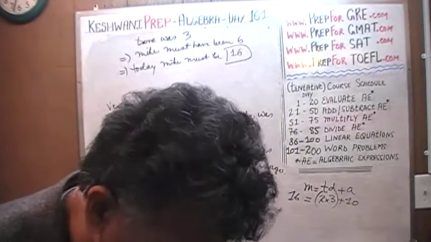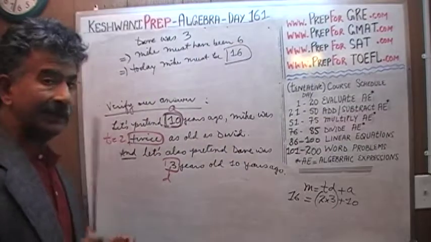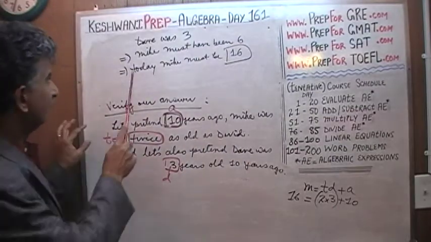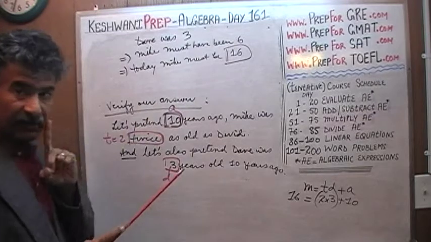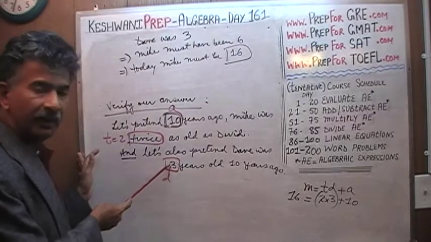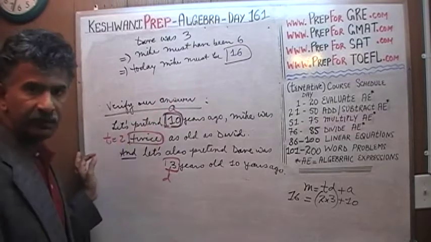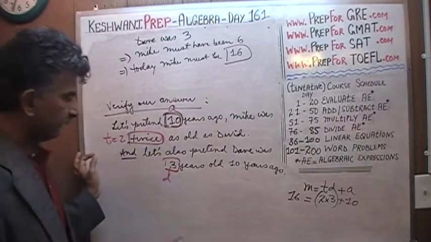It makes perfect sense that if Dave was 3 years old, why do I say if? Because we're just plugging it in. We just made up a number for D. We could have made up a different number here. Instead of 3, we could have made it 17, and the whole thing would have changed. Obviously, we have to rework the whole thing.